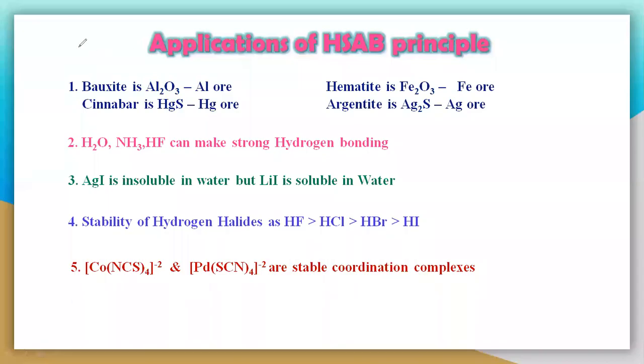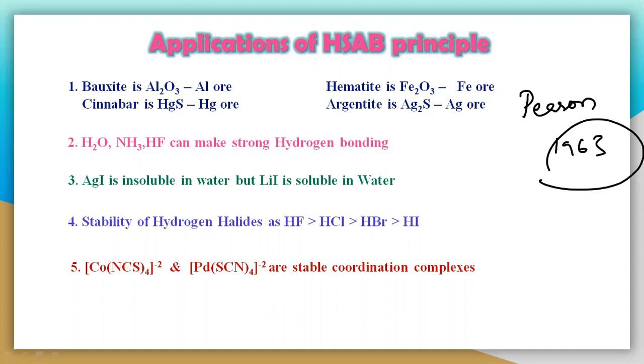My dear students, now we will discuss the application of the HSAB principle. In the last video, we discussed the HSAB principle, and now we will understand the importance of this principle and why we need to understand it. This principle was given by Pearson in 1963. He gave an idea about hard acids and soft acids, or hard bases and soft bases.